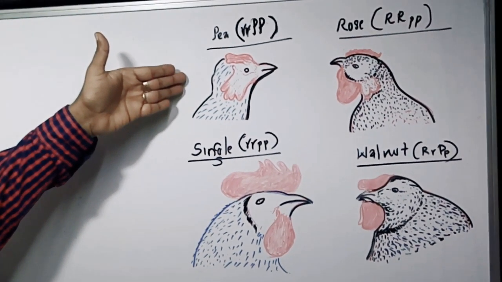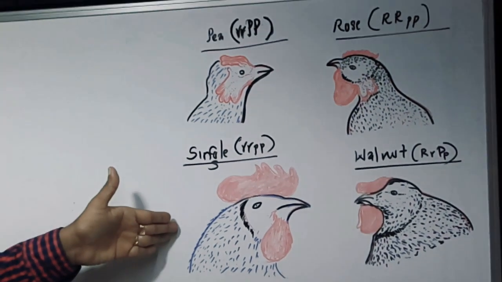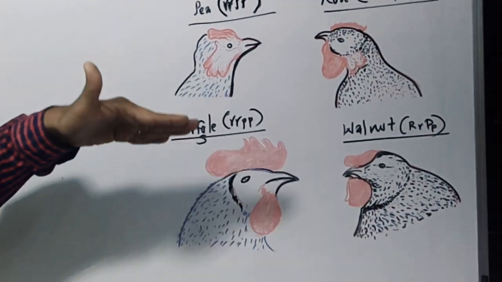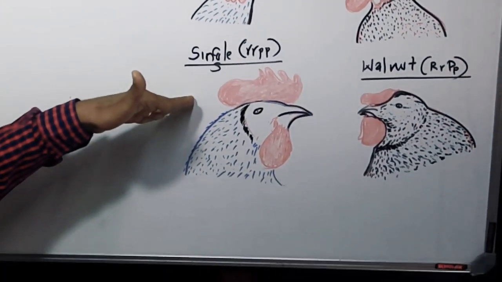Then again similarly, a pea-combed fowl is crossed with a single-combed one. It showed that pea comb is dominant over single. And they segregate in a 3:1 ratio in the F2 generation.